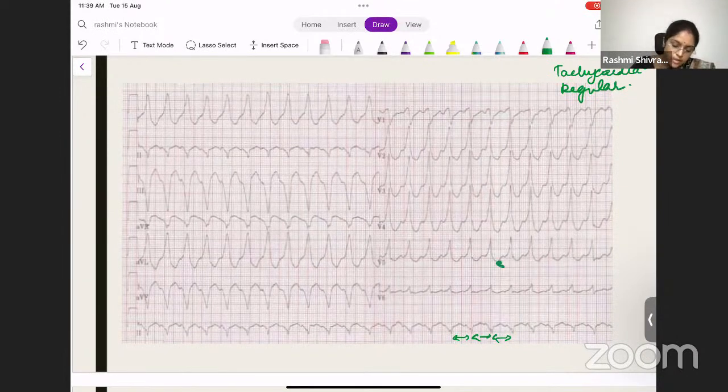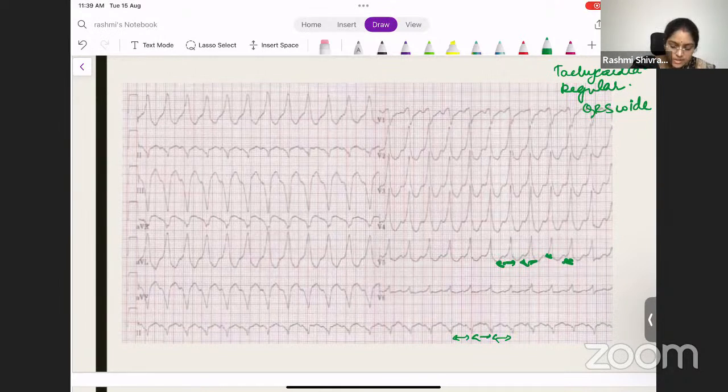Here you can see that the QRS is quite wide. The QRS is wide, right? So we are now discussing wide QRS tachycardia. Then you must recollect what the wide QRS tachycardias are. Among that, which one is this?